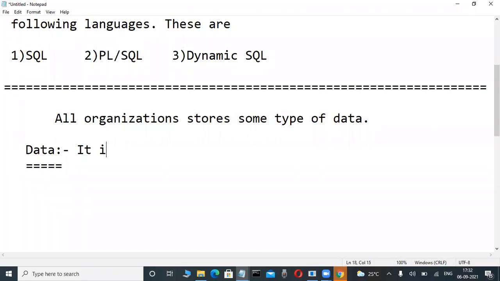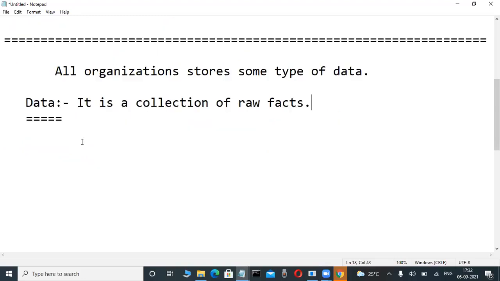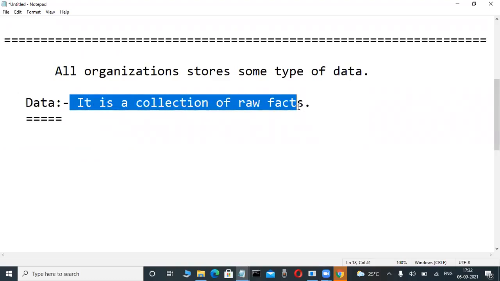It is a collection of, yes, anybody have an idea? Raw facts. It is a collection of raw facts only. Raw facts, that is the standard definition. What do raw facts mean? I will tell you. Write it. Data: it is a collection of raw facts.